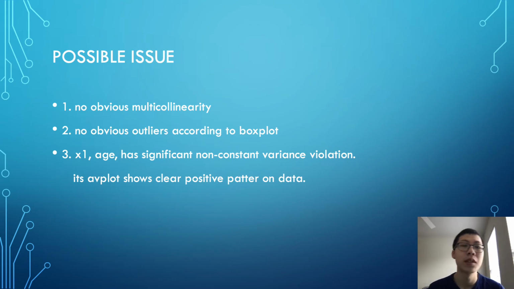So after the preliminary analysis, the possible issues observed are: 1, no obvious multicollinearity. 2, no obvious outliers according to the box plot. I didn't provide the box plot here because I provided it in the R analysis process. We can see no obvious outliers. 3, x1, age, has a significant non-constant variance violation. Its plot might show a clear positive pattern on the data.